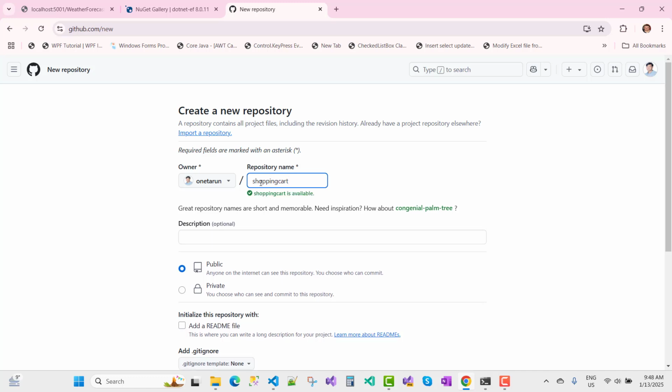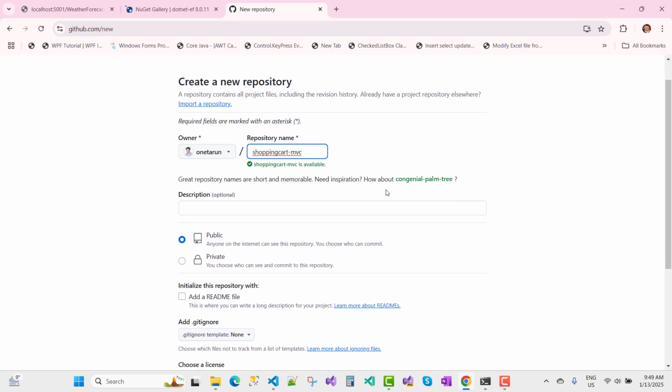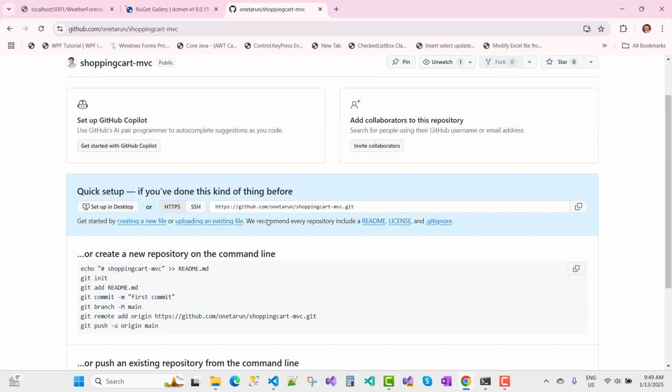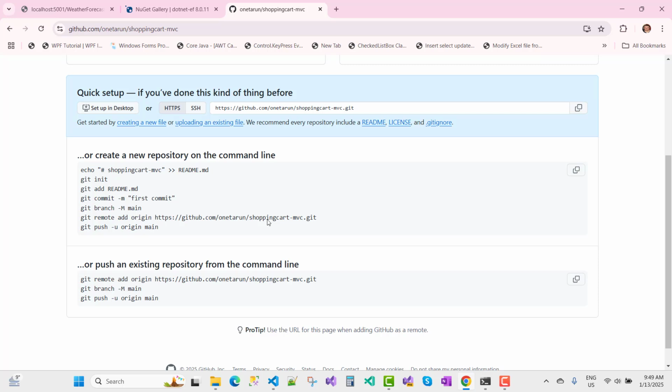That is my shopping cart, and the name is available. So shopping cart dash MVC, the description, public repository, and everything is fine. Now create the repository. Now here we have a repository. After that, you can see that here we have the option to create a new repository on the command line. You can see git init, git add README, git commit -m first commit, and git branch -M main. If you have not specified the branch, you can just add these commands.